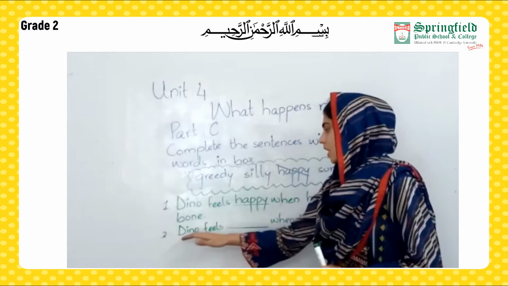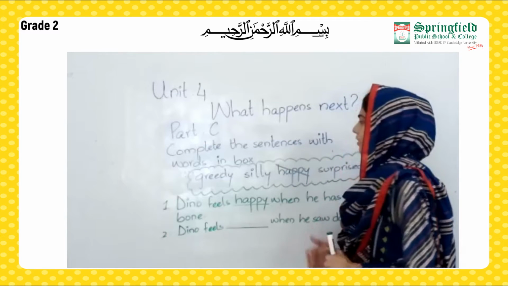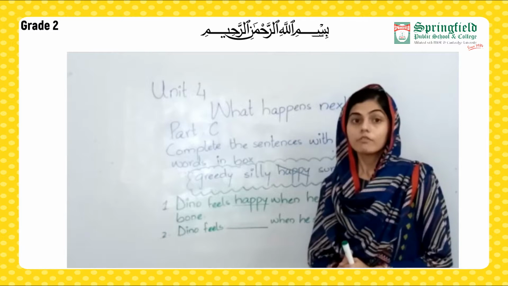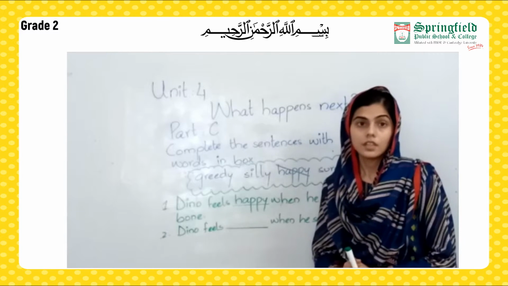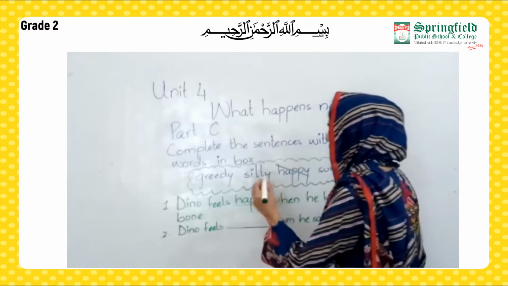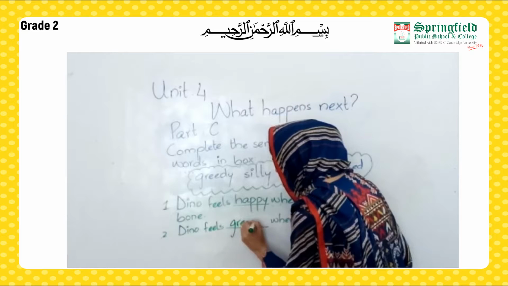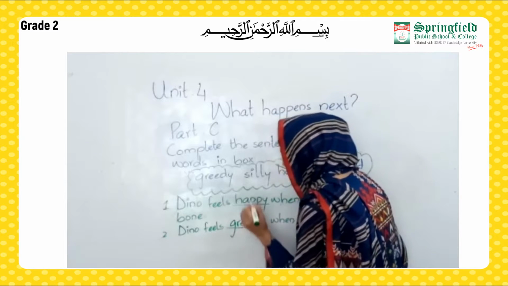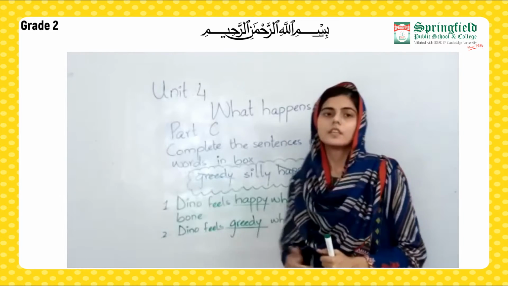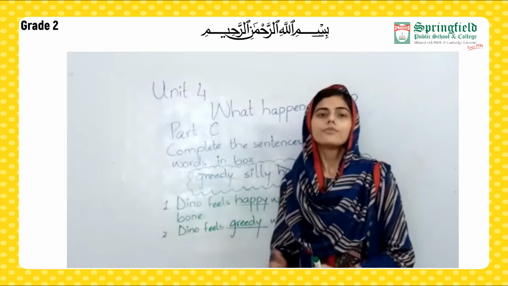Second statement. Nino feels blank when he saw the dog in the pond. What was the feeling when he saw the dog with the bone in the pond? There was a feeling of greediness. He was greedy. So here we are going to write greedy and cancel the word. So students, similarly, you have to read the next 2 statements and then fill the words